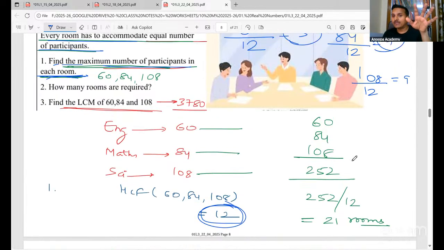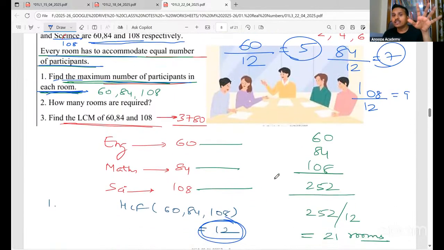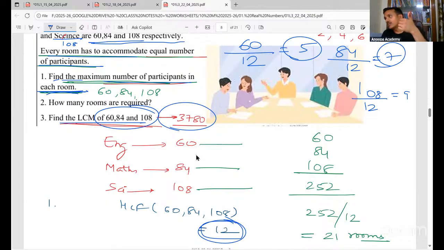Otherwise we can do, see, one way is this, another way is you can divide the total number of participants by 12, you'll get the number of rooms. And then they have asked the LCM of these 3 separately, so you can find. Clear everyone? See, if you add this also, 7 plus 5, 12 plus 9, 21 will only come. Okay, 21 rooms.